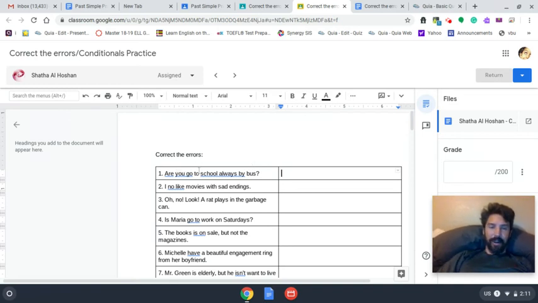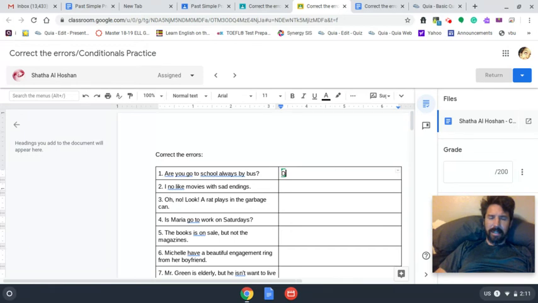So the first one says, "Are you go to school always by bus?" That doesn't sound right. Because of go, it sounds like it's a habit, something that happens again and again. We're going to say, "Do you?" Now, what do we do with always? Do you go to school always? It sounds a little bit better to say it this way. Do you always go to school by bus?